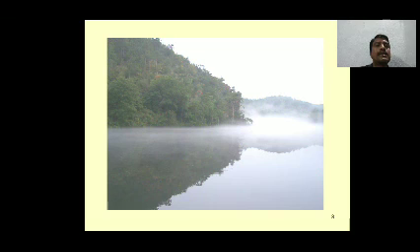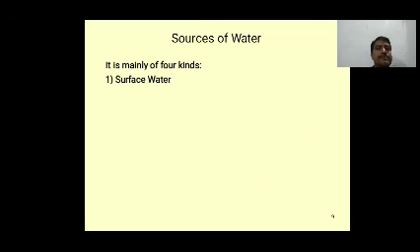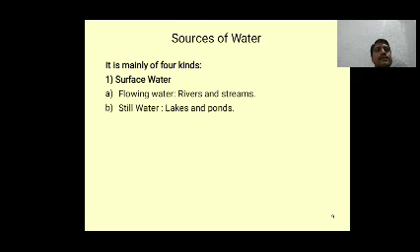Water sources like rainwater, river water, lake water, pond water, well water. Sources of water are mainly of four kinds. One is surface water: flowing waters, rivers, streams, and still water, lakes and ponds.